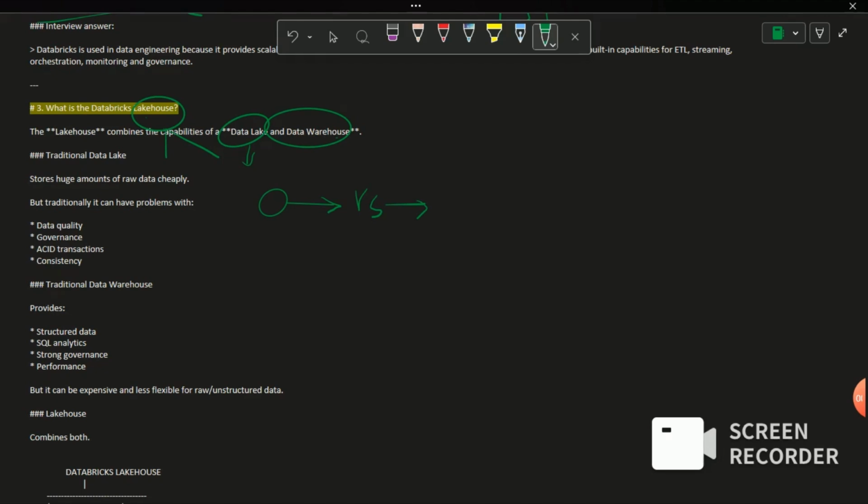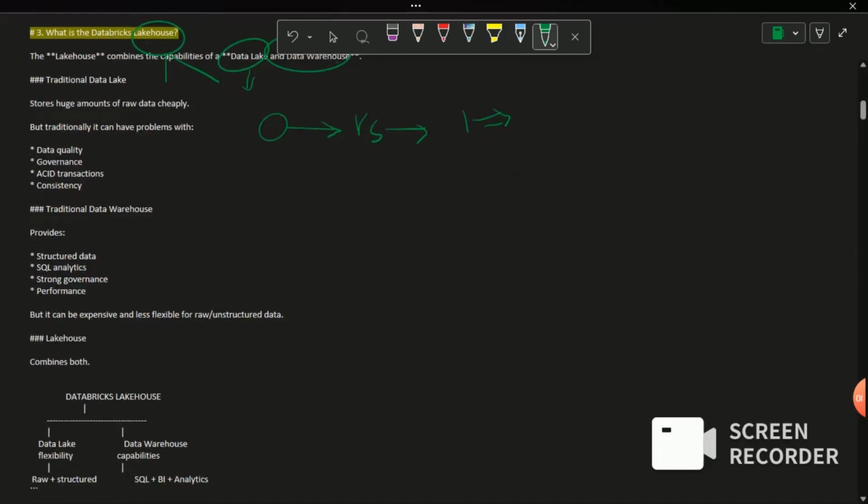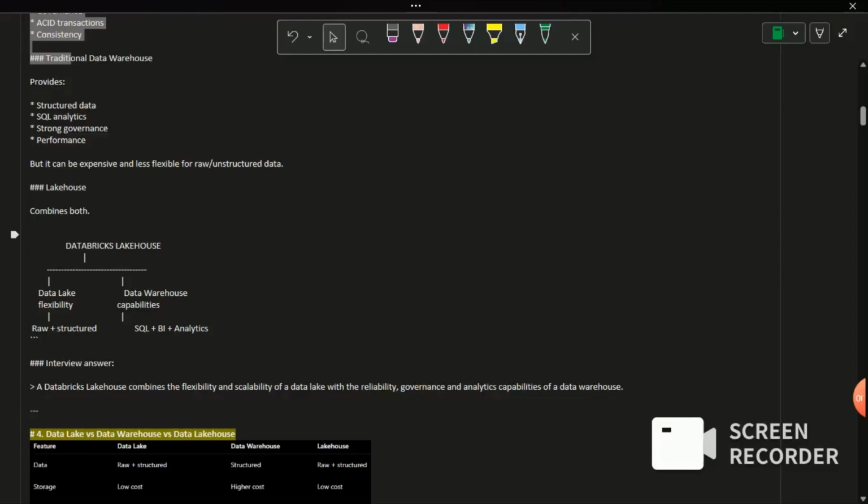So to avoid this, Databricks provides one single solution, that is the lakehouse architecture, where it will combine both the features of data lake and data warehouse. Here you can see I just mentioned all the points that I have explained. So it is data lake flexibility with data warehouse capabilities.